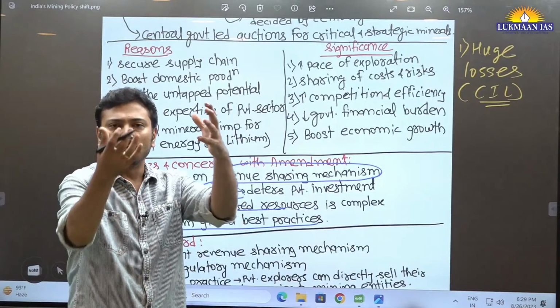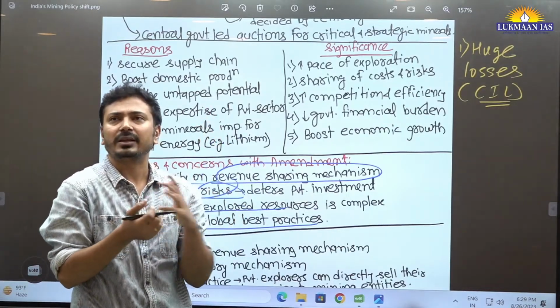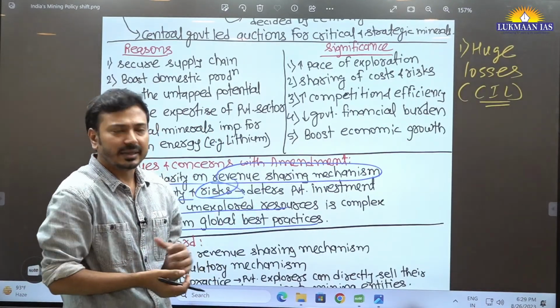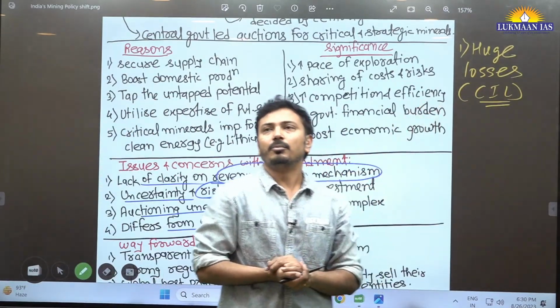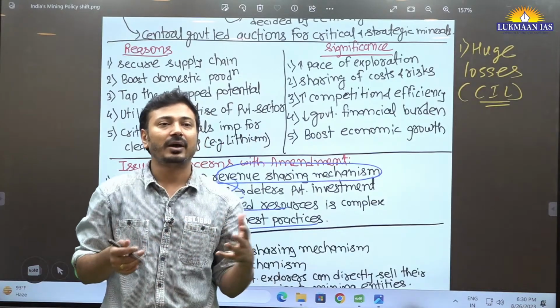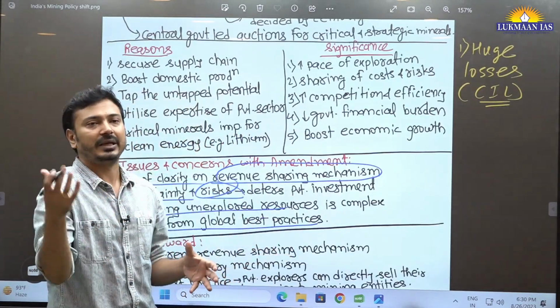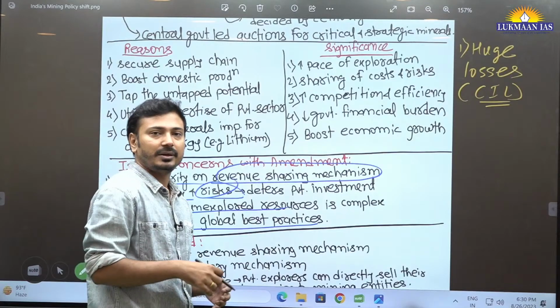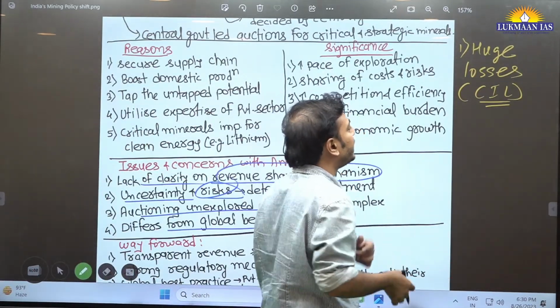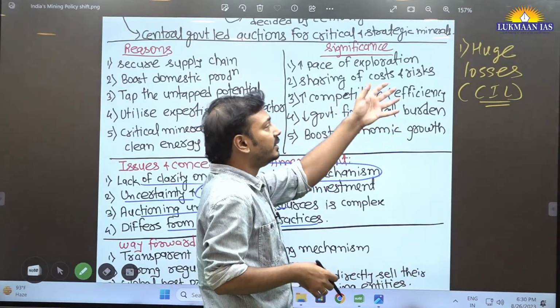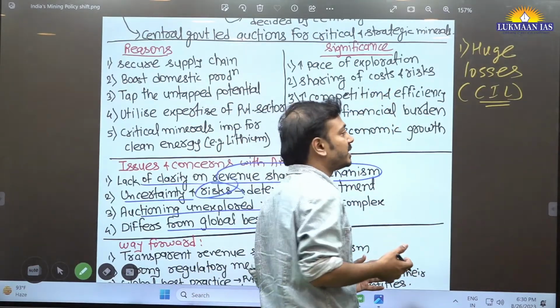It is the only entity, more than 90% of the coal mined within the country is by Coal India Limited. But it is loss making. Why? Because of delays in payment by the discoms, the distribution companies and the power plants producing electricity. So of course these huge losses are a burden the government is taking.